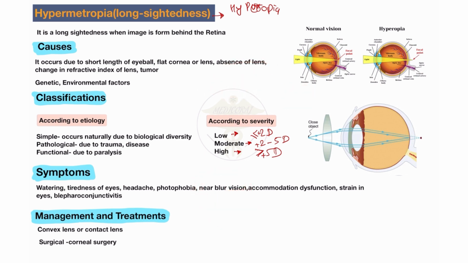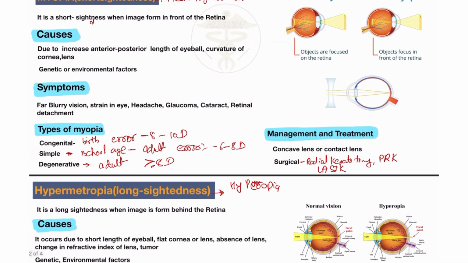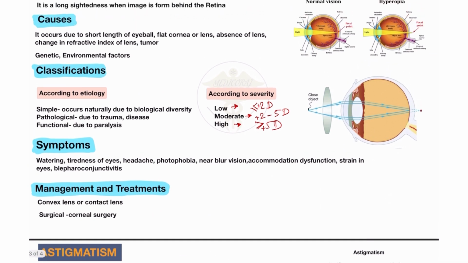So we correct this patient using a convex lens, which I will discuss. Accommodation dysfunction and strain in the eyes occur, and sometimes also blepharoconjunctivitis. In severe cases it also causes blepharoconjunctivitis and keratitis, like myopia, and glaucoma and cataracts also occur in this case.